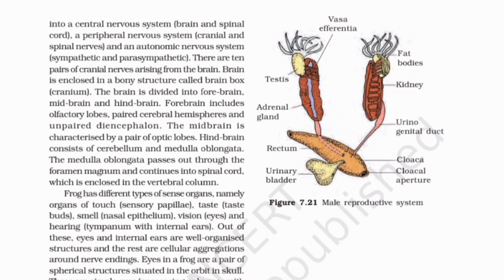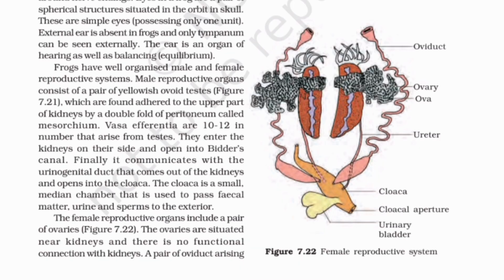Frog has different types of sense organs, namely organs of touch, sensory papillae, taste, taste buds, smell, nasal epithelium, vision, eyes, and hearing, tympanum with internal ears. Out of these, eyes and internal ears are well-organized structures and the rest are cellular aggregations around nerve endings. Eyes in a frog are a pair of spherical structures situated in the orbit of the skull. These are simple eyes possessing only one unit. External ear is absent in frogs and only the tympanum can be seen externally. The ear is an organ of hearing as well as balancing, equilibrium.